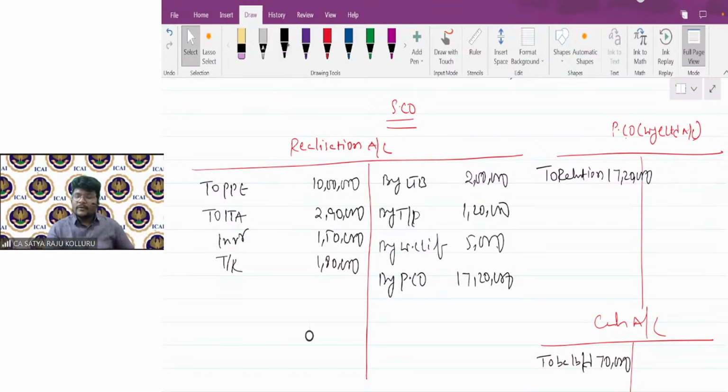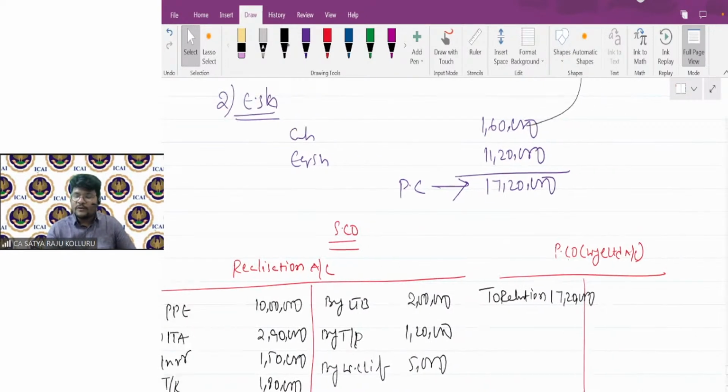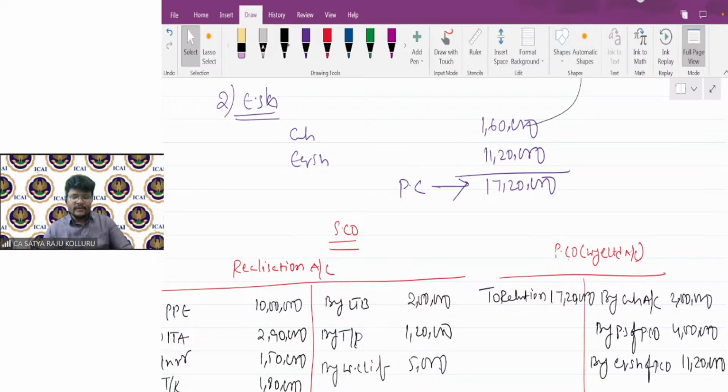So, okay. Now in the third entry, at the time of receipt of purchase consideration, the entry is cash, preference shares of purchasing company, equity shares of purchasing company to purchasing company. That's why in purchasing company: by cash account 2 lakhs, by preference shares of purchasing company 4 lakhs, by equity shares of purchasing company 11,20,000. Is it correct? So above itself, the computation is there.